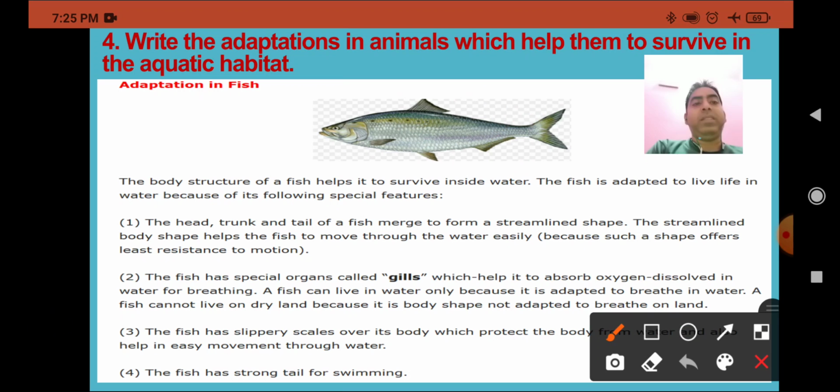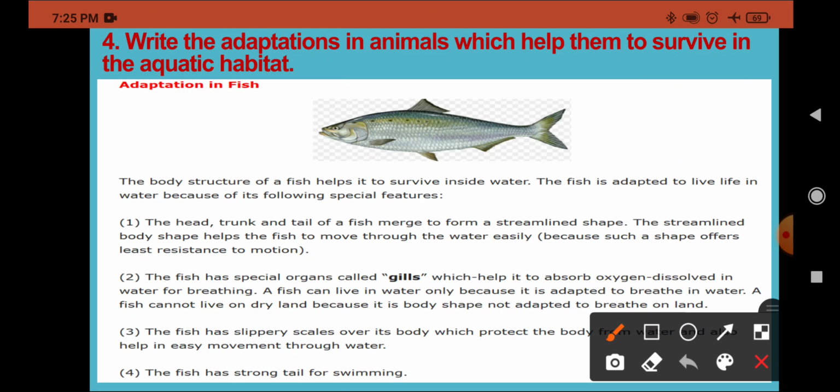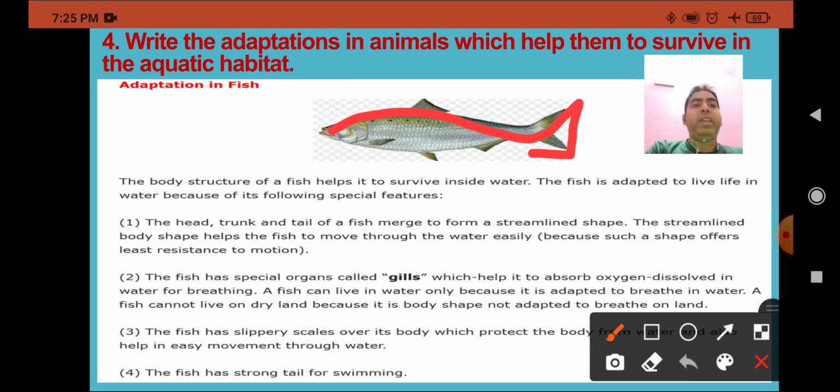Second, it has gills, which help it to breathe inside the water. They take the dissolved oxygen from the water and survive. Gills extract oxygen dissolved in the water; the water goes in through the mouth and goes out through the gills. The next point is their body is streamlined, so that they can overcome the resistance of the water and swim faster.